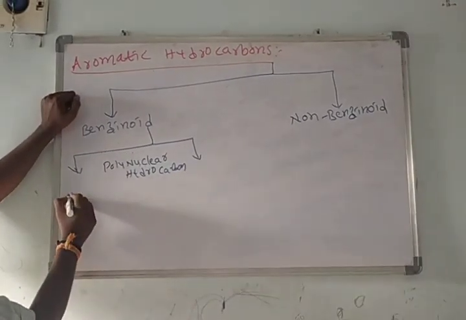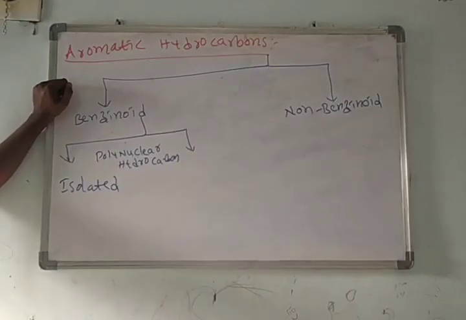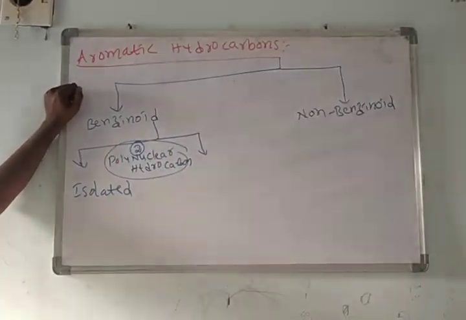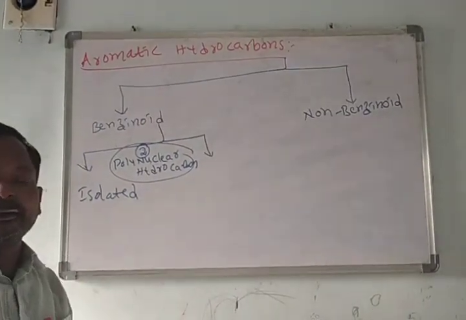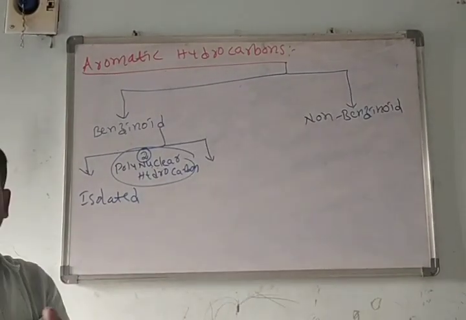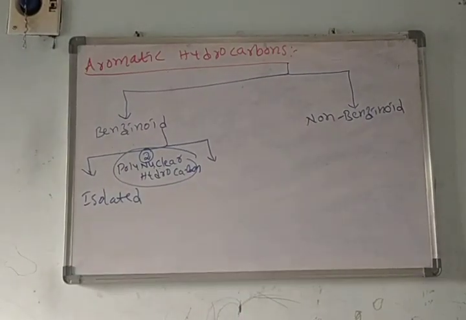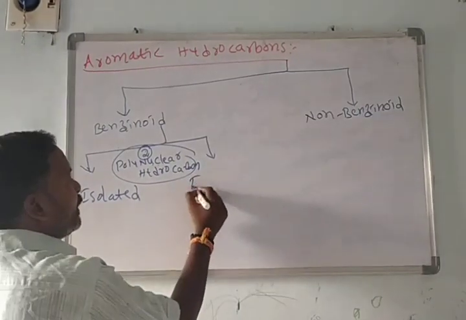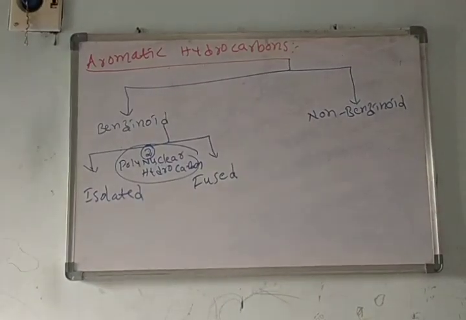These are of two types: isolated polynuclear hydrocarbons and fused polynuclear hydrocarbons. What are polynuclear hydrocarbons? If any organic or aromatic molecule contains two or more benzene rings, we call it polynuclear.